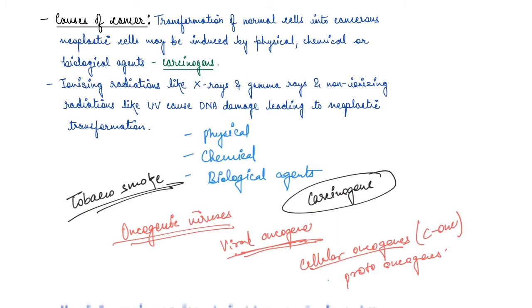There can be certain genes which are present in the normal cells, which when activated, cause cancer, right? So there is no certain cause of cancer. There might be a lot of different agents in the environment which can cause cancer, right?